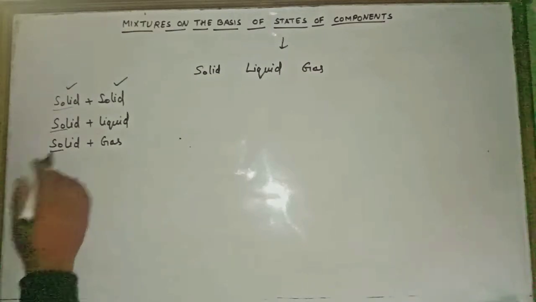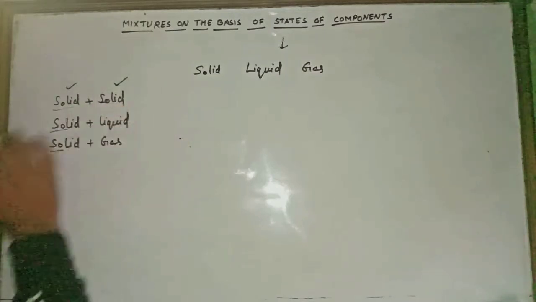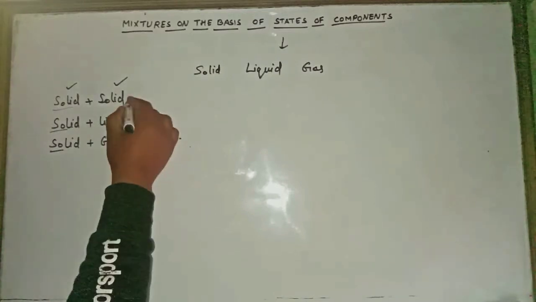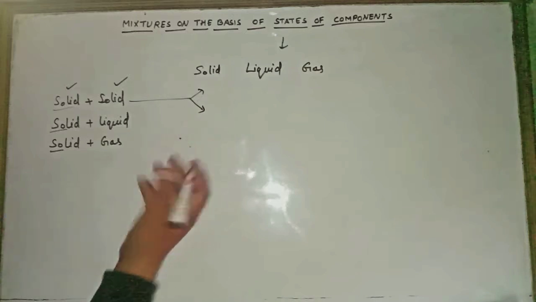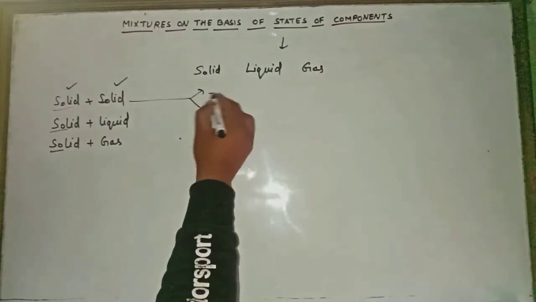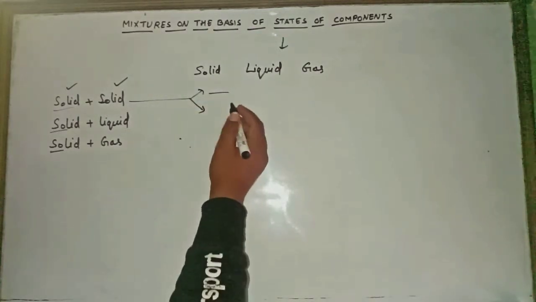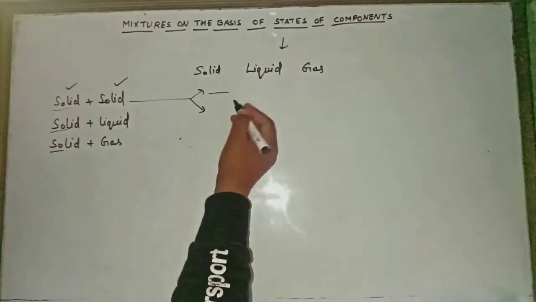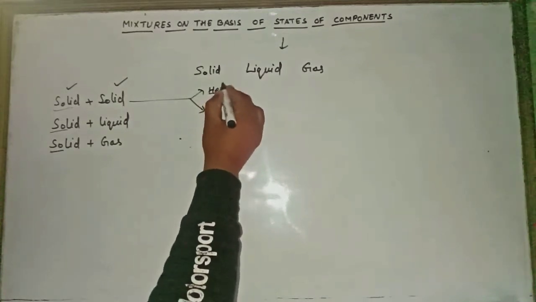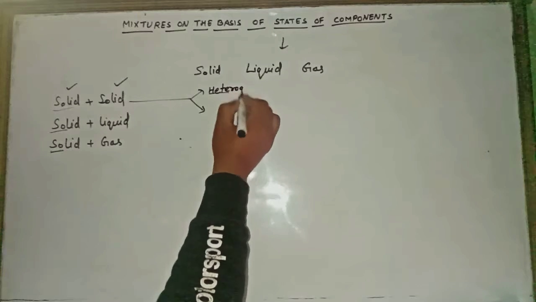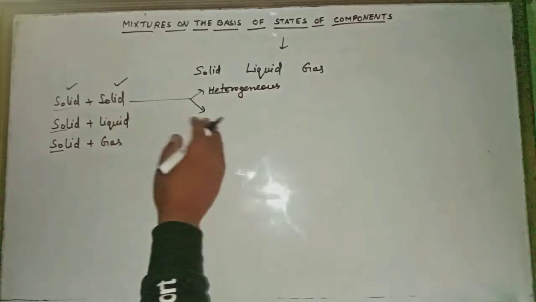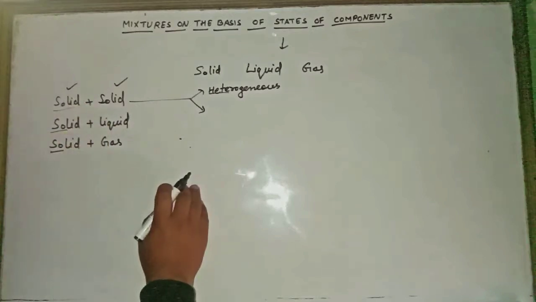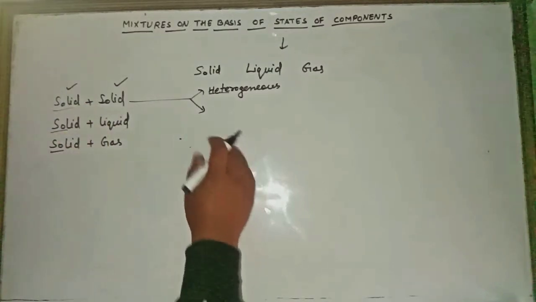So what will happen if there are two solids and we are mixing them together? Suppose there is some salt and some sugar. If we are mixing both together, then which kind of mixture will it be? Definitely it will be a heterogeneous mixture.